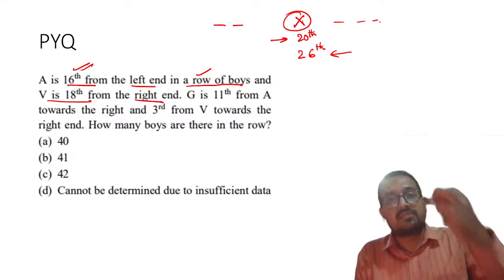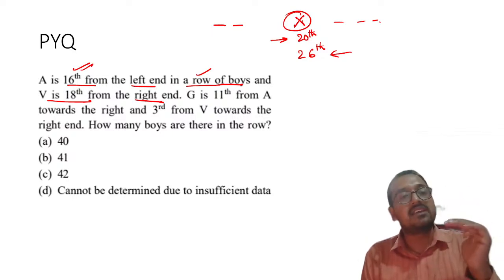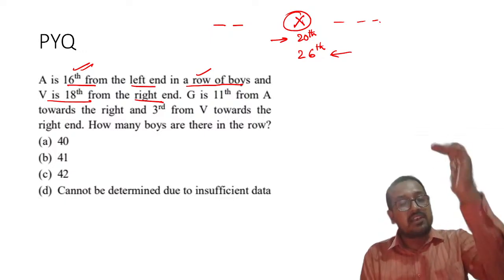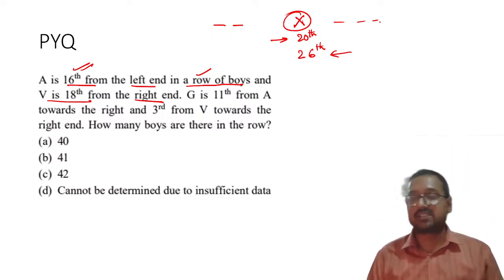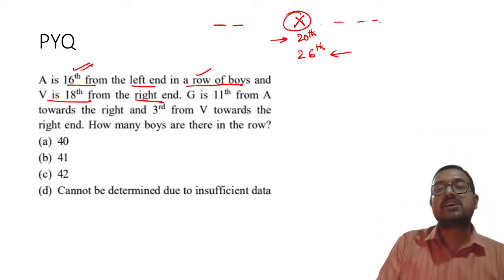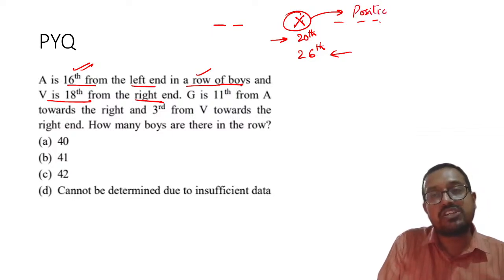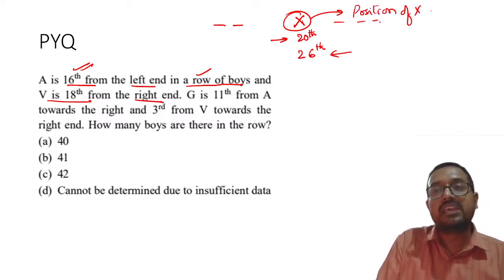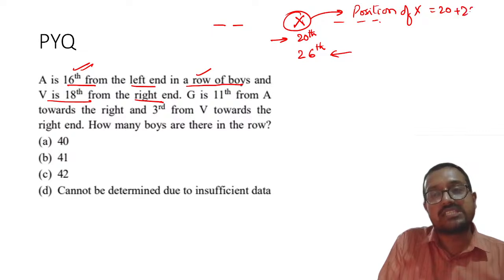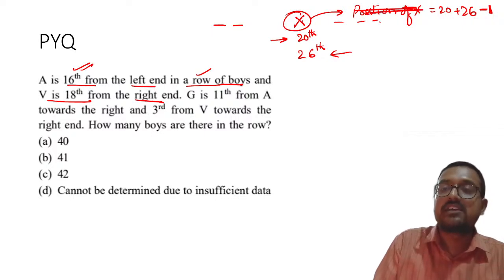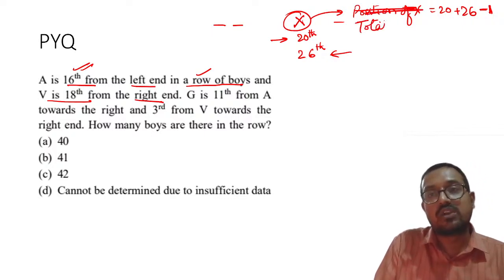Or in other words, suppose X's rank from the bottom of the class is 20th, and from the top of the class 26th. In both the cases, what will be the position of X? Please remember, the total number of students is equal to 20 plus 26 minus 1. Sorry, not position of X, total number of students.